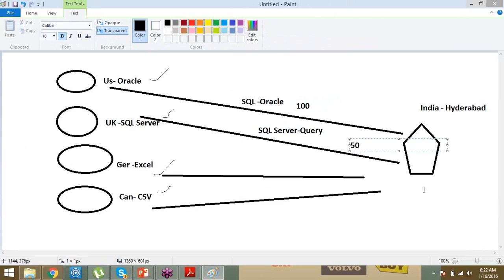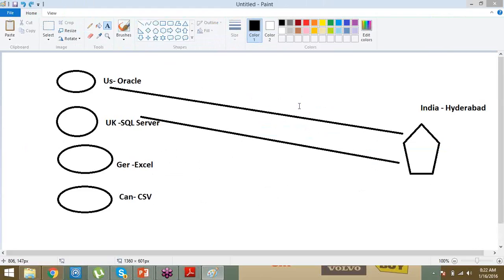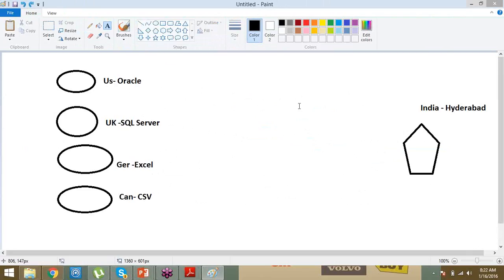So as an end user, I want the overall sales. That means I have to do manual intervention to add everything. This is a problem actually. I have to extract data from all these sources and I have to aggregate also. Instead of that, we have come up with a solution.